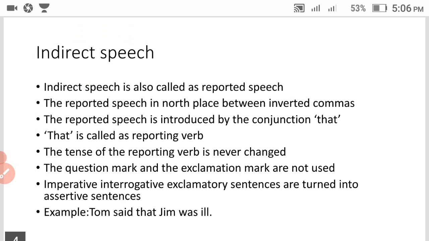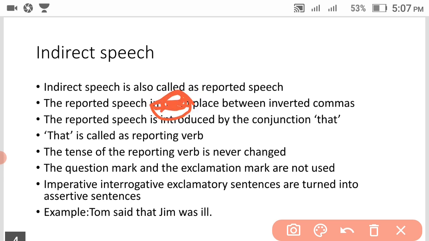Sorry guys, wait one minute. The reported speech is not placed between inverted commas.